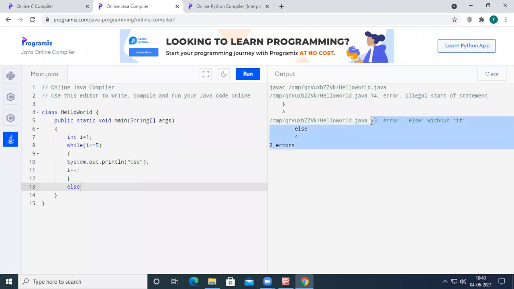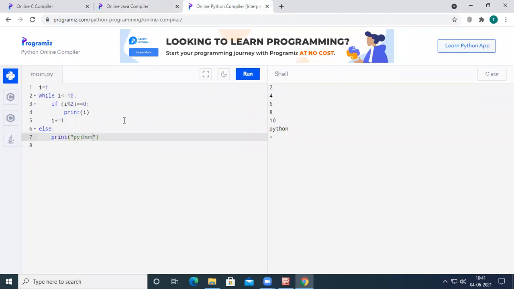And there was an error at line number 13, else without if. So in C, C++, or Java, you are only allowed to use the else statement after the declaration of if. But in Python, there is no need of if in order to declare else in the program. You can use while or for in order to use else in Python.